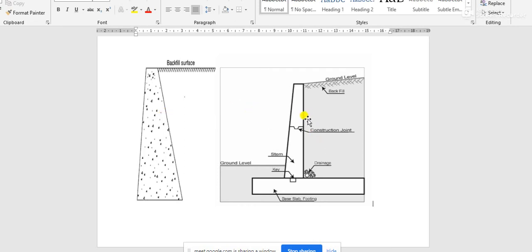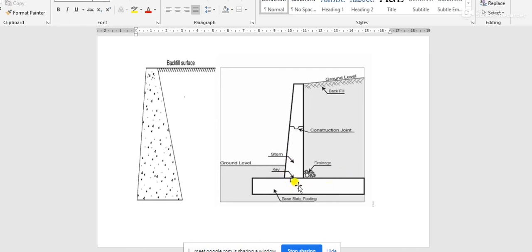And in the case of a cantilever retaining wall, this portion is soil, not an integrated part of the retaining wall. As I have given in the figure, this is backfill soil. This soil part is supported on the base plate. Is this clear?